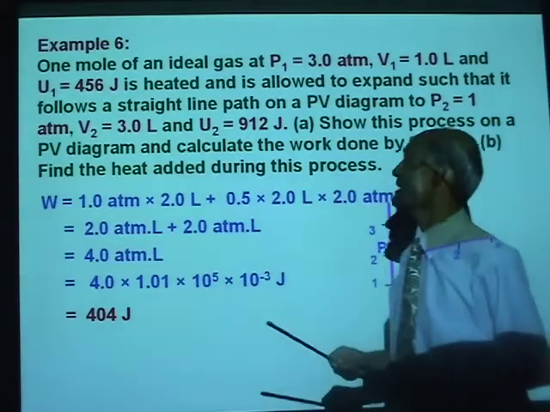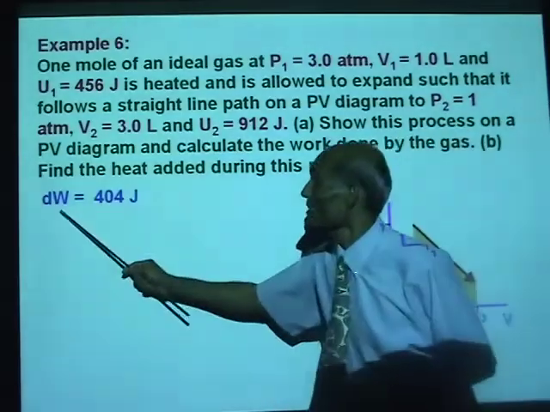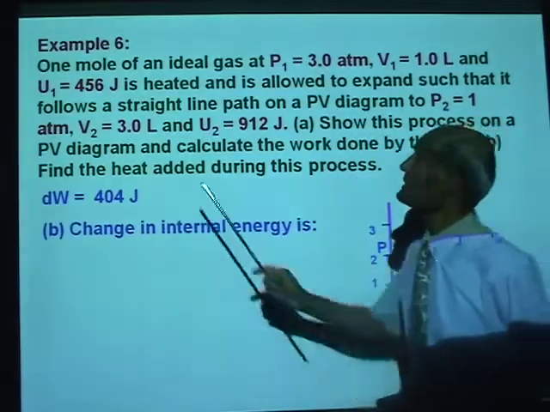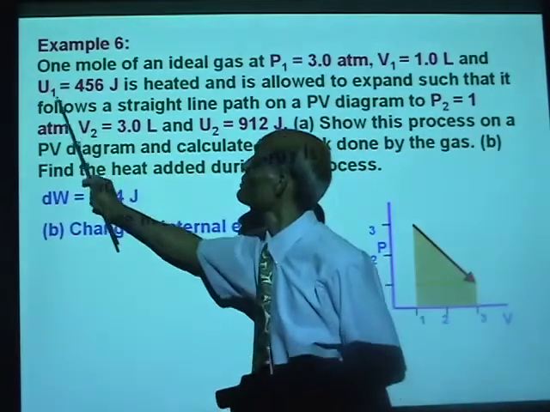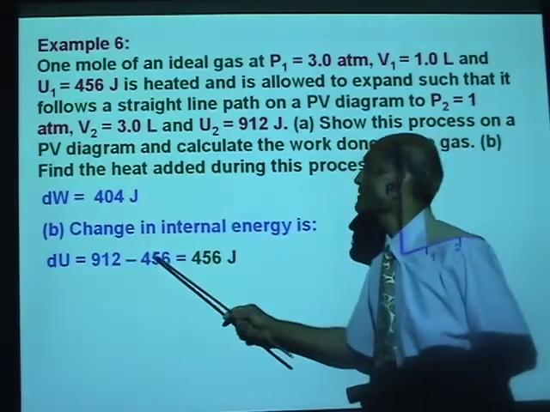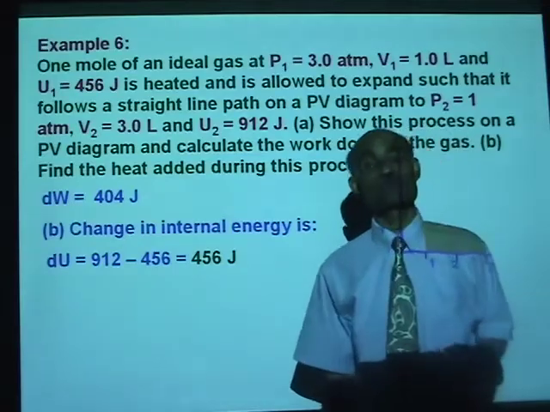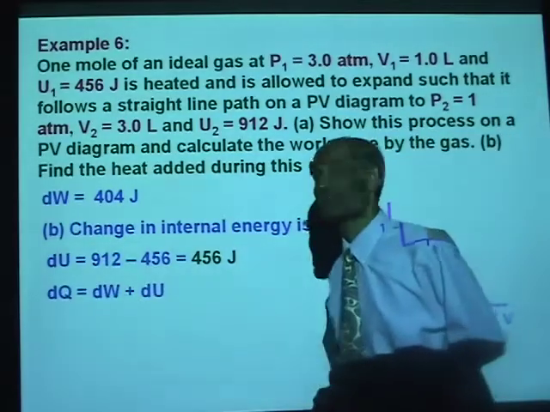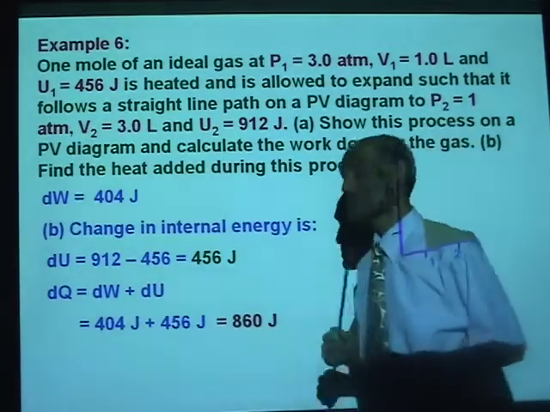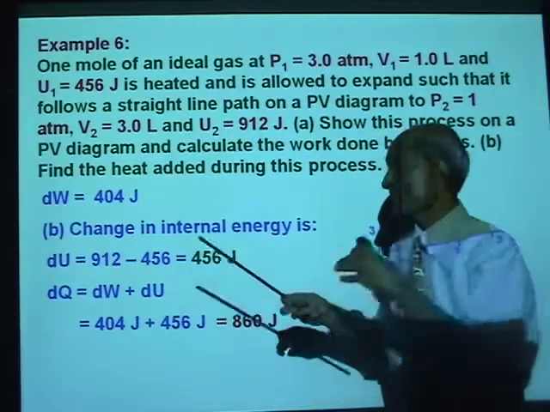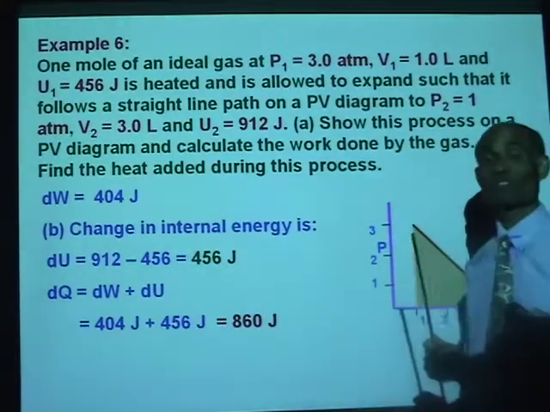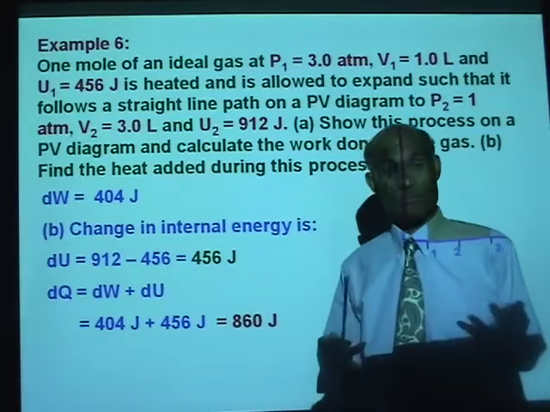What is the heat added during this process? Well, we now know the work done. And do we know the change in the internal energy? Yes. We know U1, we know U2, therefore dU is U1 minus U2, that is 456 joules. Therefore dQ, the heat added, is dW plus dU, which is 860 joules. You notice the previous problem and this problem have the same result. Although the path followed is different, the total heat added remains the same.